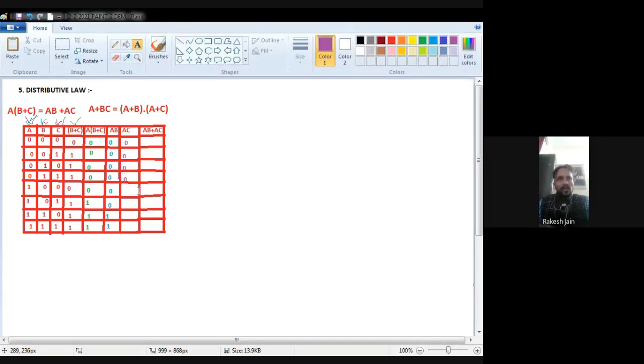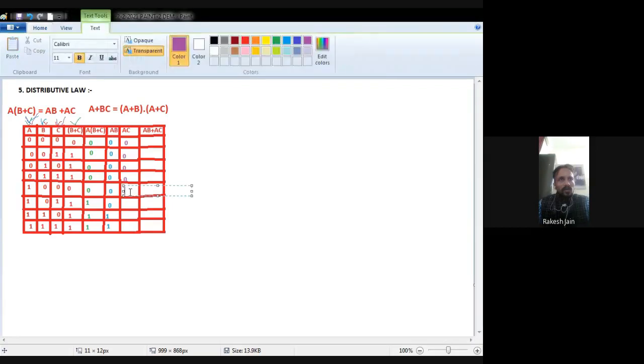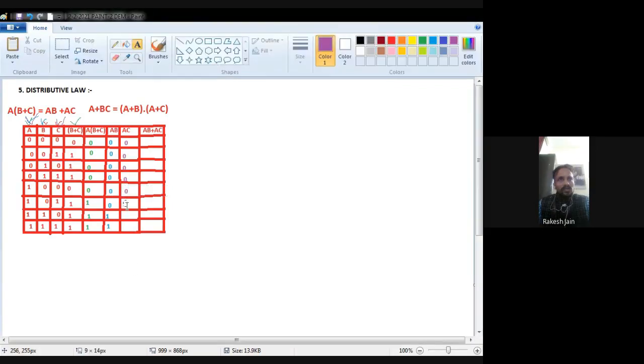First I require AB. AB means A dot B. It means the AND operation: if any input is 0, the output will be 0. So where is A, where is B? Now see, with this blue color, A is 0, I find a 0, that's why 0. A is 1, but B is 0, I find a 0, that's why 0.